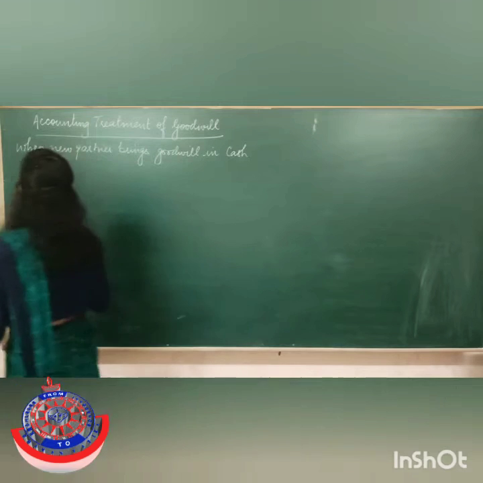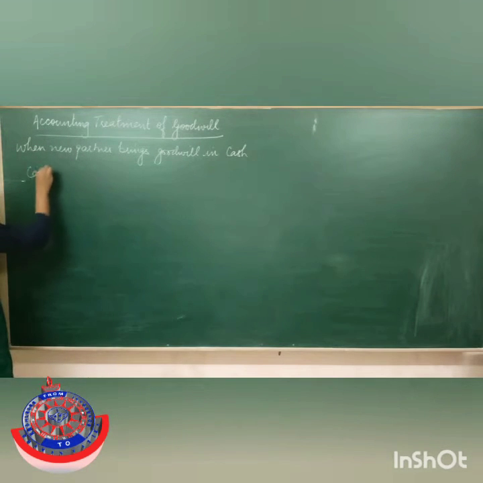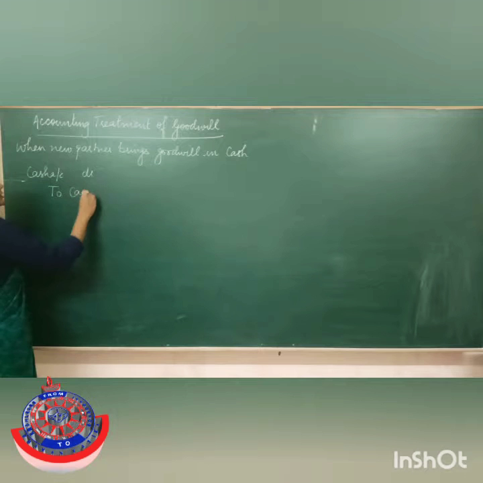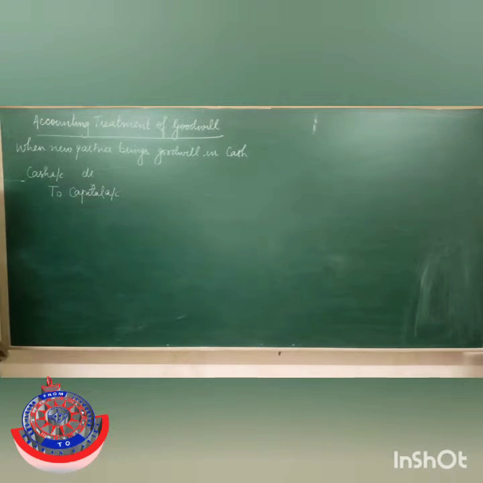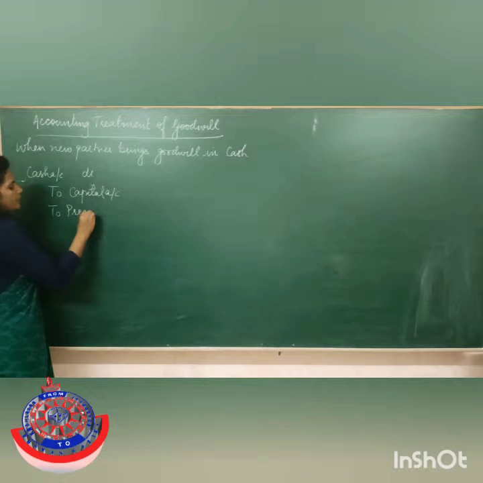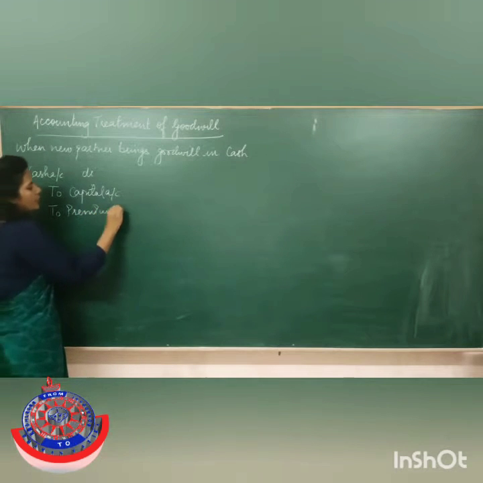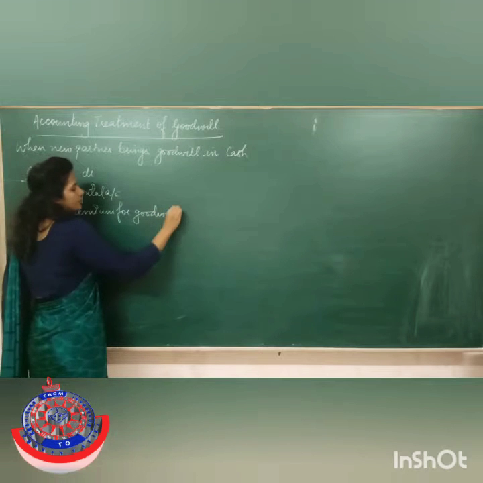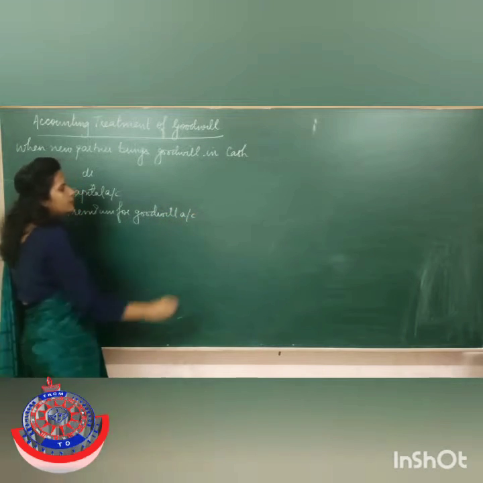So the entry for introducing capital would be: cash account will be debited, and now he is going to get some capital also, so cash account debited to capital account. Then whatever amount of goodwill he is bringing in cash will be shown in a newly opened account known as premium for goodwill. This way we are going to pass the entry.